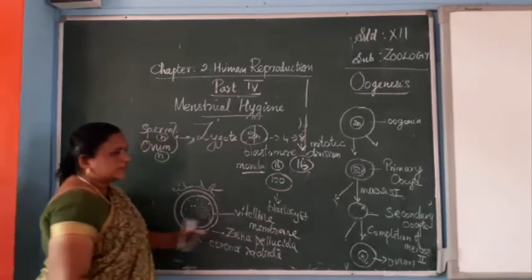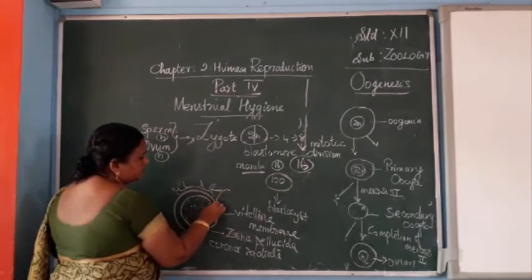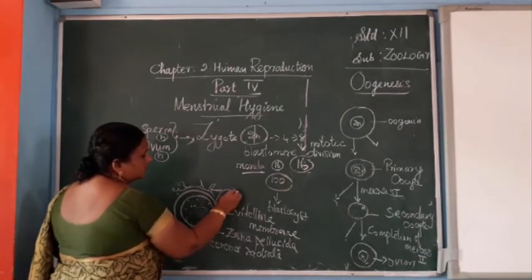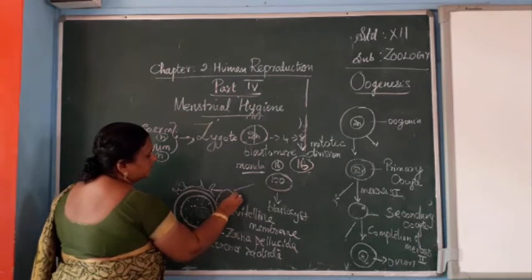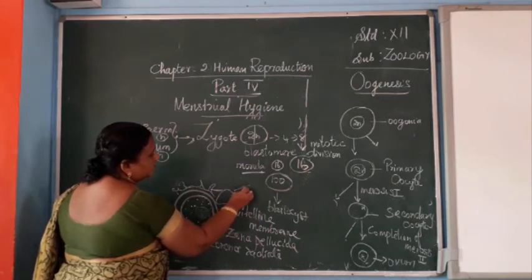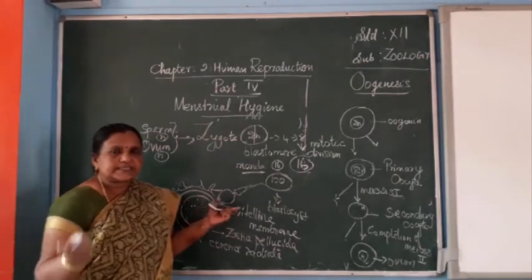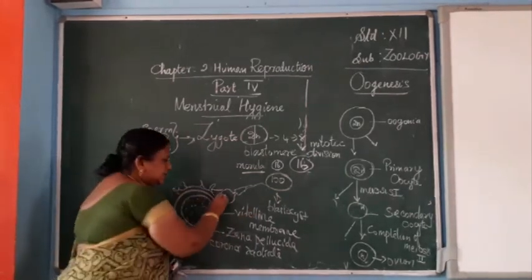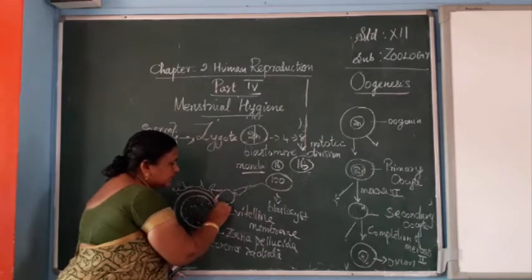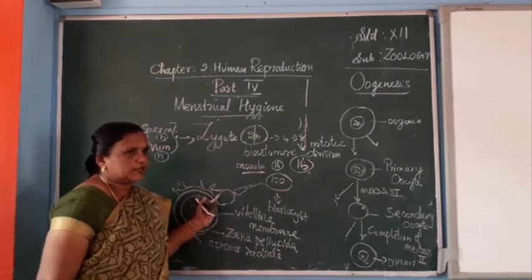So when the sperm is entering and penetrating, it has a special cap-like portion, the acrosome. Yesterday we studied it.